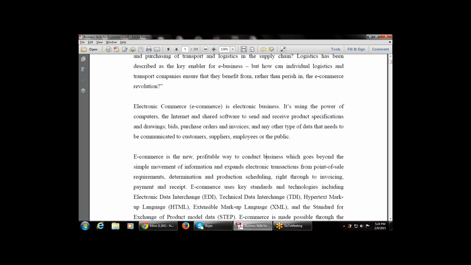Then extensible markup language, that is XML. So these are the various e-commerce techniques that are used whenever we do a transaction with the help of e-commerce, that is EDI, TDI, HTML and XML. One more is STEP, that is the standard for exchange of product model data. So these are the various modes that are used with e-commerce to conduct business electronically.